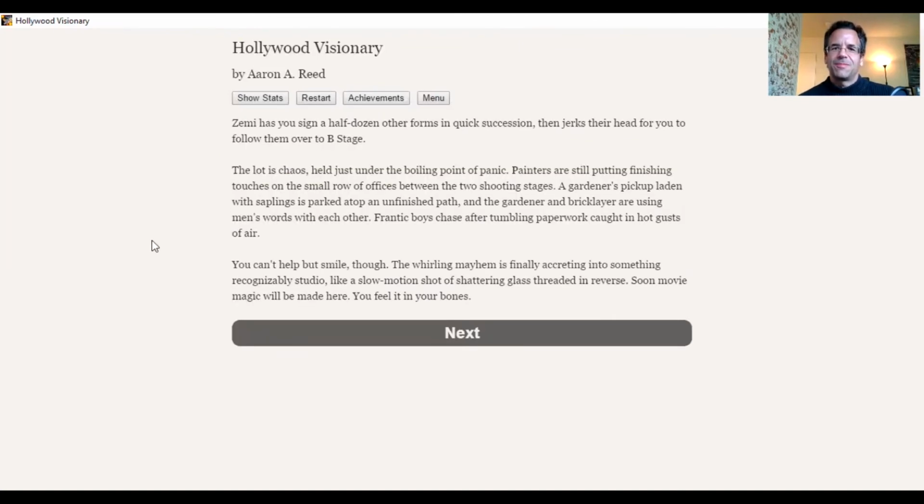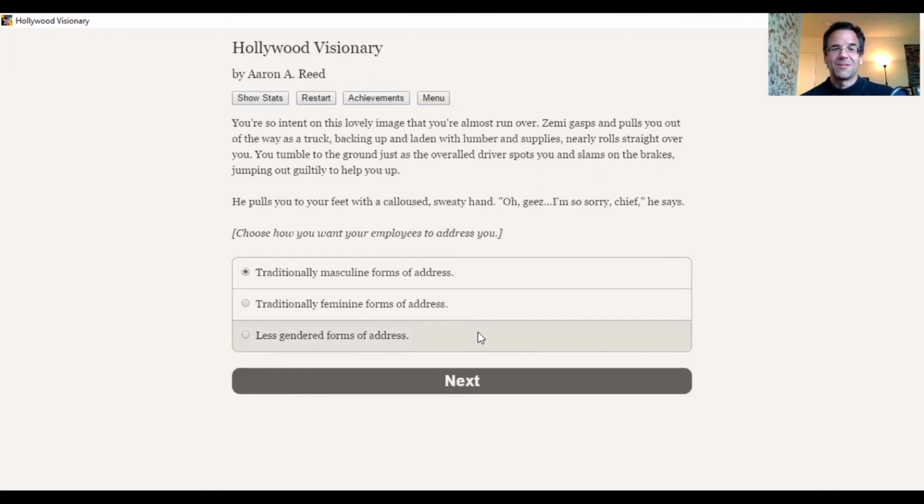Here we are at the studio. Somehow our production seems to be in process. This must be the downer romantic comedy musical set in Morocco. The whirling mayhem of this production. I guess it's in motion here. How we did this, I have no idea, but it looks like we are in it. Now we encounter a truck that almost runs us over. Or I'll just call my character Flack.